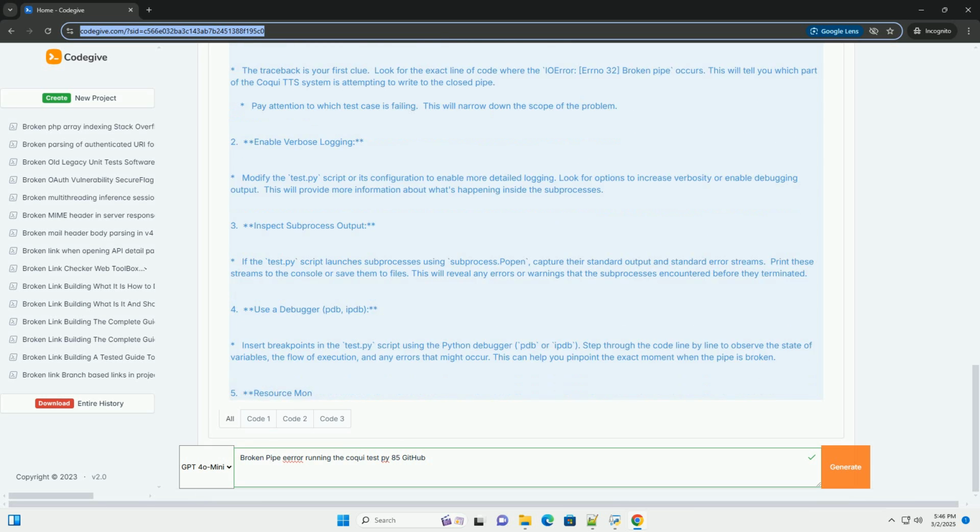3. Resource contention. In environments with limited resources, CPU, memory, GPU memory, sub-processes might struggle to allocate the necessary resources, leading to failures and, consequently, broken pipes. This is especially relevant when dealing with large TTS models and long audio sequences. 4.